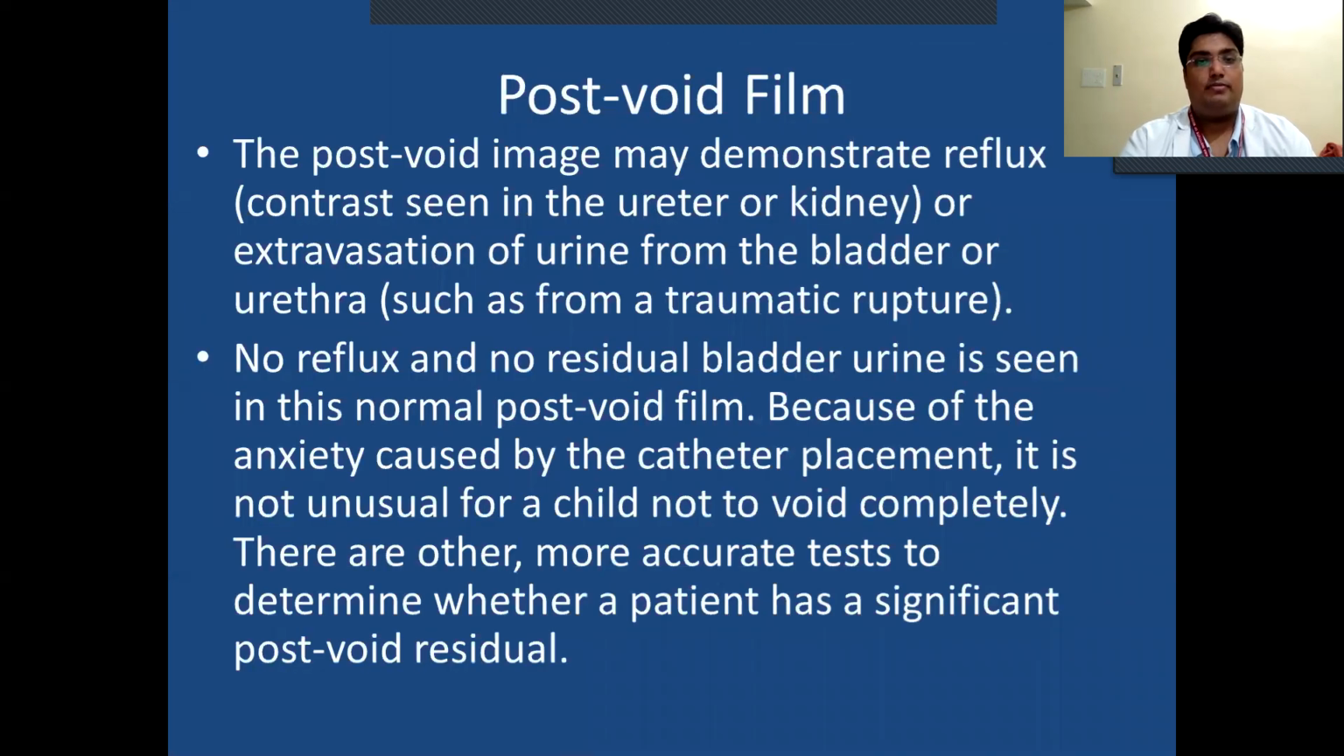Post-void film. The post-void image may demonstrate reflux, contrast seen in the ureter or kidney, or extravasation of urine from the bladder or urethra, such as from traumatic rupture. No reflux and no residual bladder urine is seen in this normal post-void film. Because of the anxiety caused by the catheter placement, it is not unusual for a child not to void completely. There are other more accurate tests to determine whether the patient has significant post-void residue.